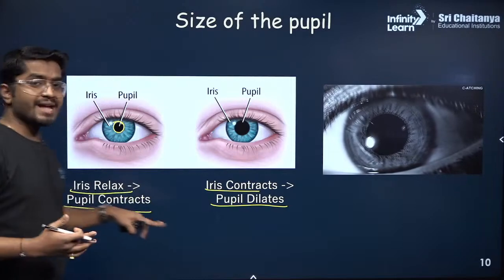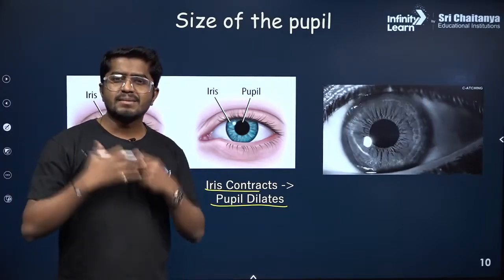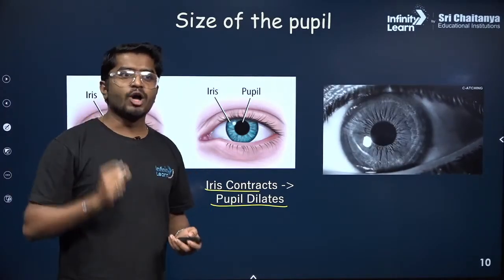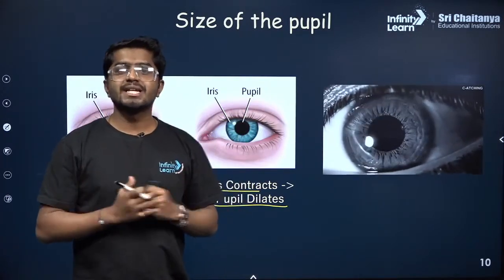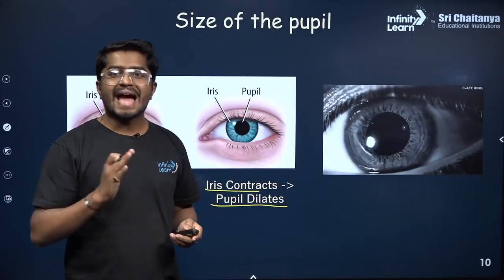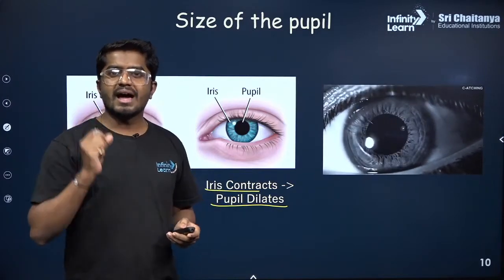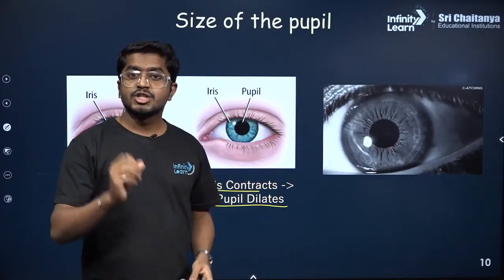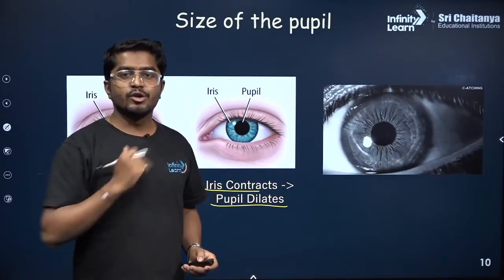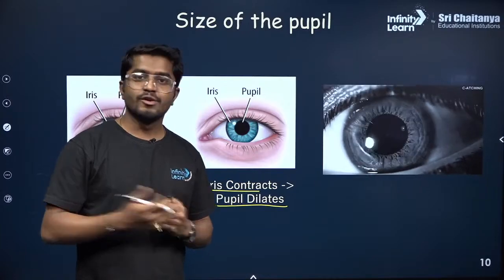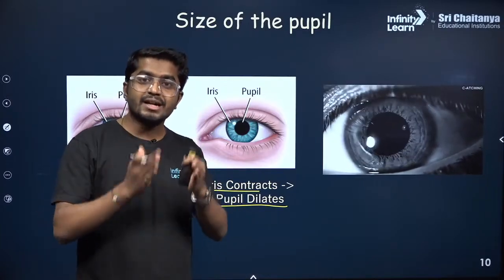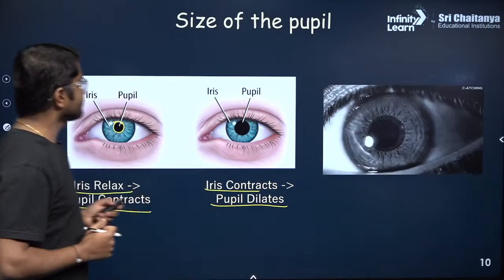And the pupil contracts in the bright light. If there is a bright light, you see the very small pupil. In humans, the size of the pupil does not change that much. But if you have seen cats or dogs, their pupil size changes a lot. Just look at the pictures of the cat on Google. You will find amazing pictures with different sizes of the pupil.